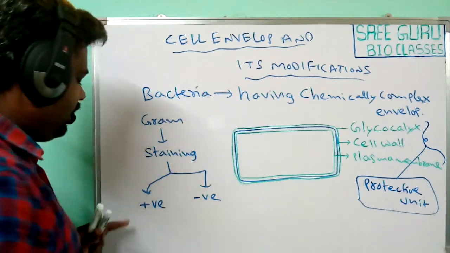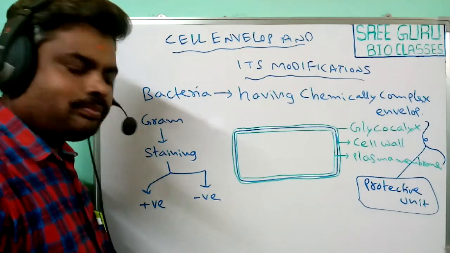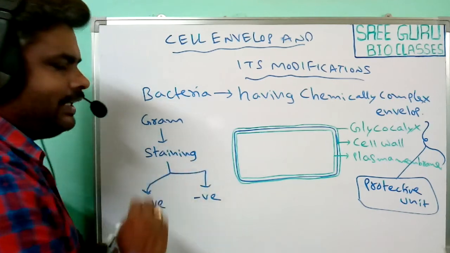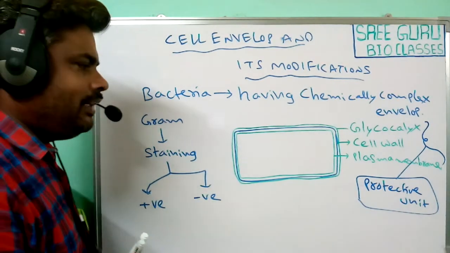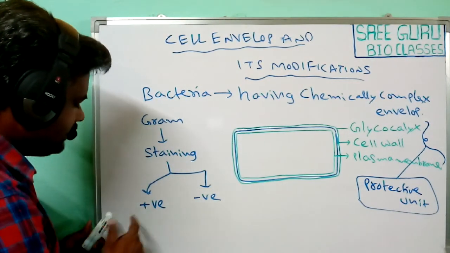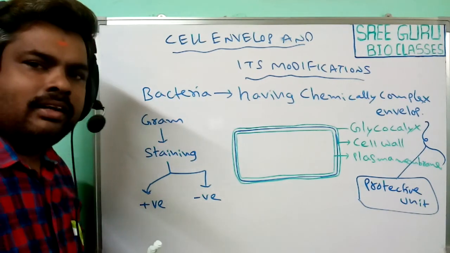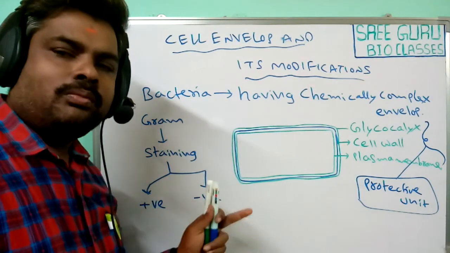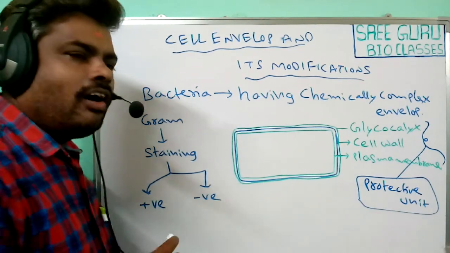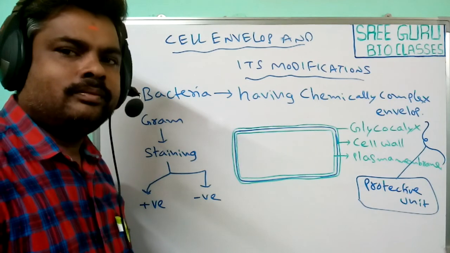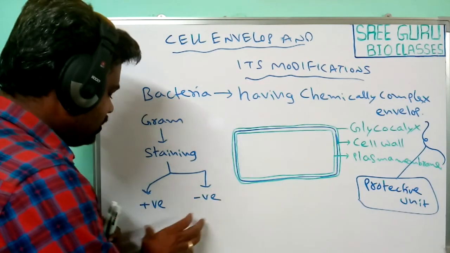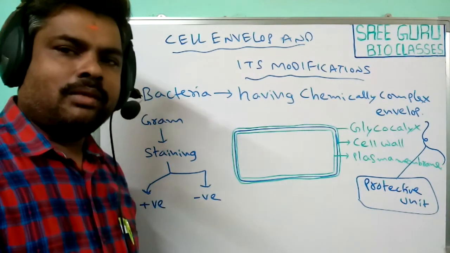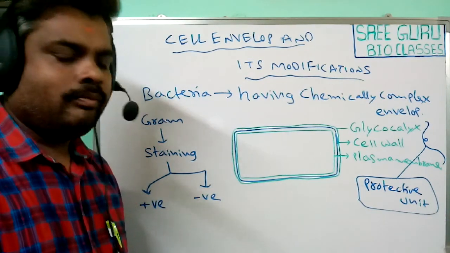When we observe gram positive bacteria, the bacteria which absorb the gram stain are known as gram positive bacteria. Those bacteria which do not absorb the gram stain are known as gram negative bacteria. Gram positive means it absorbs the gram stain, gram negative means it does not absorb the gram stain.